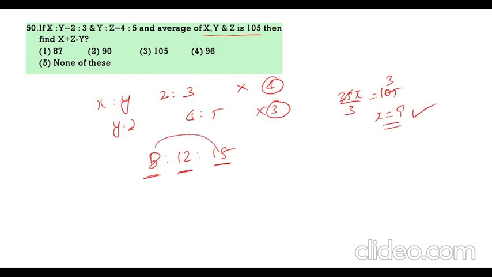Find the average of x plus z minus y. X plus z, 8 plus 15, 23. 23 minus 12, 11. So, 11 into 9. What is 11 into 9? 99. 99 is the correct answer.